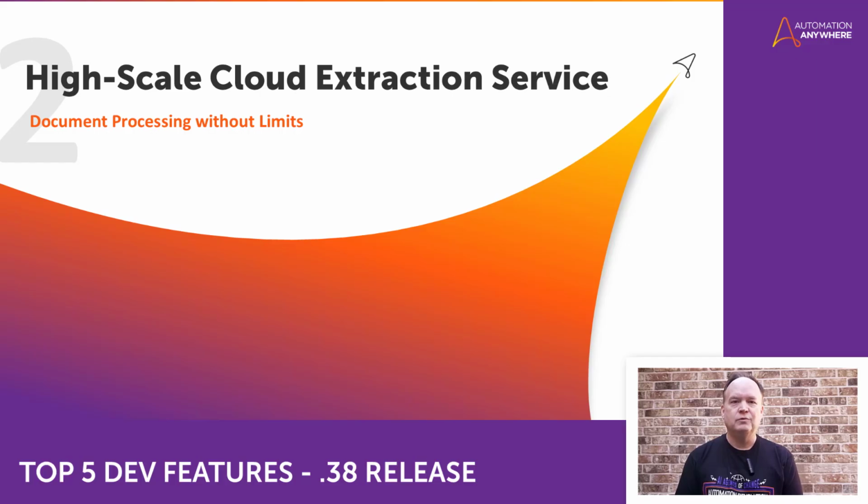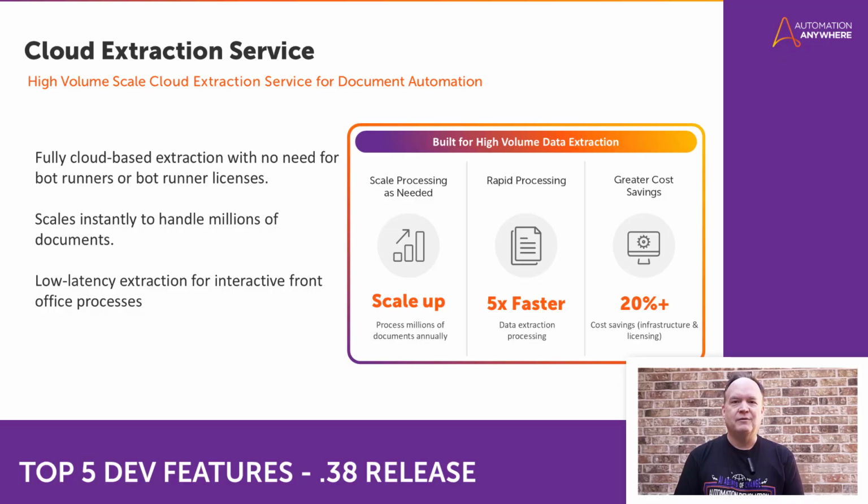Moving on to number 2, high-scale cloud extraction service. With the cloud extraction service, built for high-volume document processing use cases, data extraction runs entirely in the cloud, eliminating the need for bot runners, licenses, or even infrastructure management. It's designed to scale instantly, allowing you to process millions of documents as volumes increase without any performance drop.